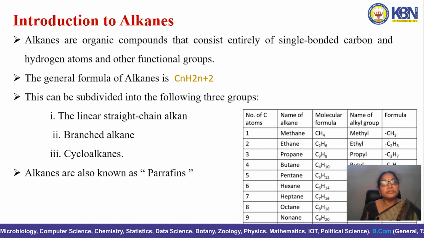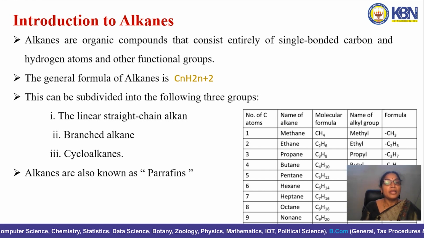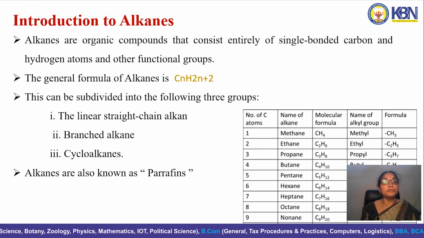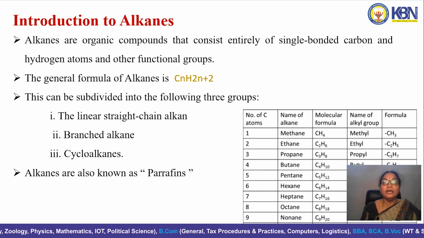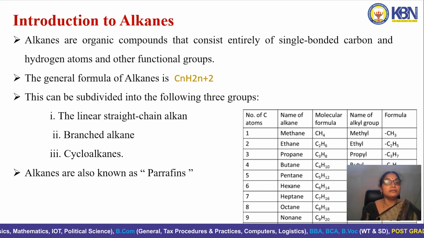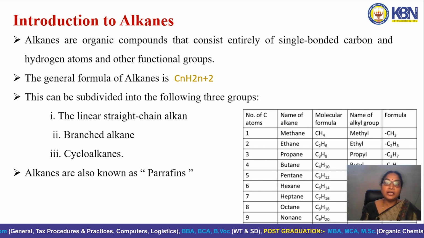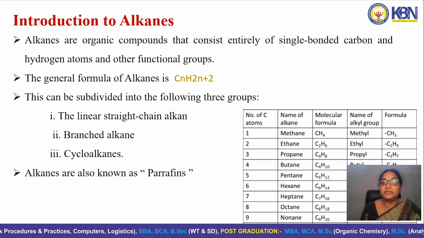Then they are examples for saturated hydrocarbons, and the general formula of alkanes is CnH2n+2. And alkanes are subdivided into three types: linear straight chain alkanes, branched alkanes and cycloalkanes. They are also called paraffins. Alkanes are also referred to as paraffins.